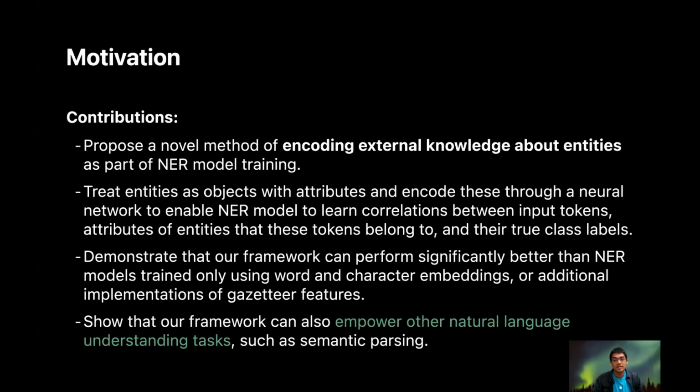And we also show that our framework can empower other natural language understanding tasks like semantic parsing.